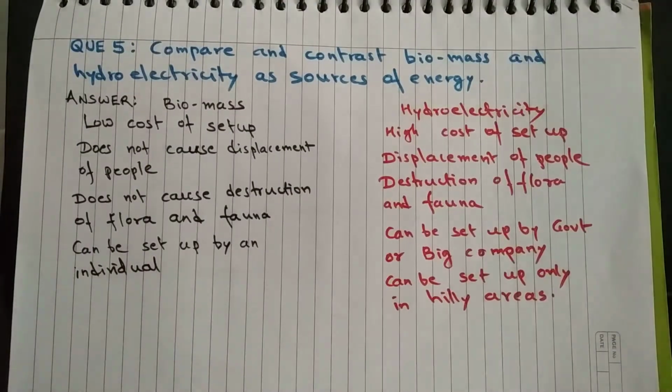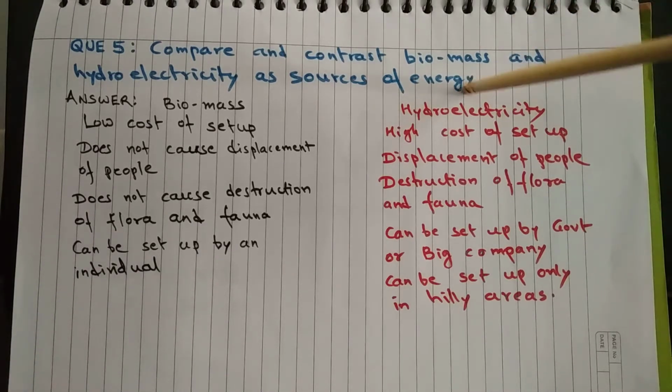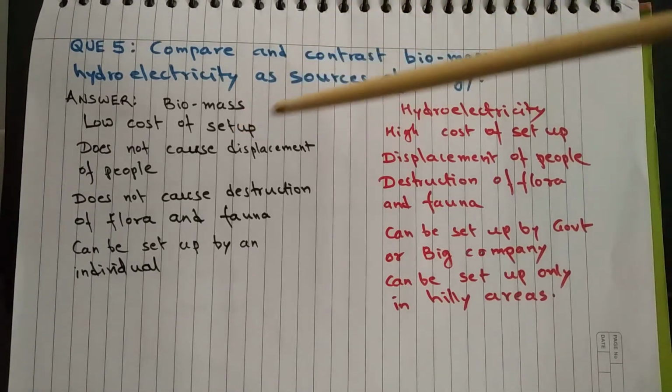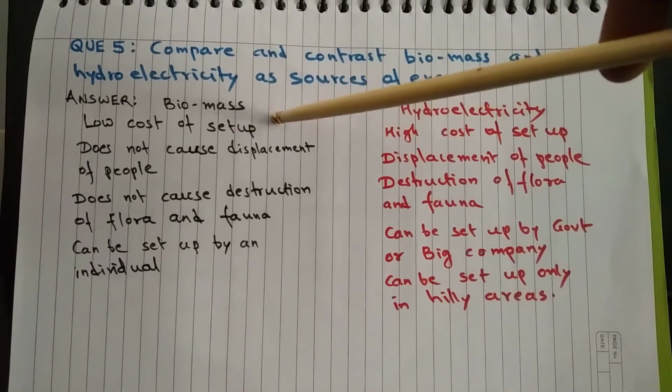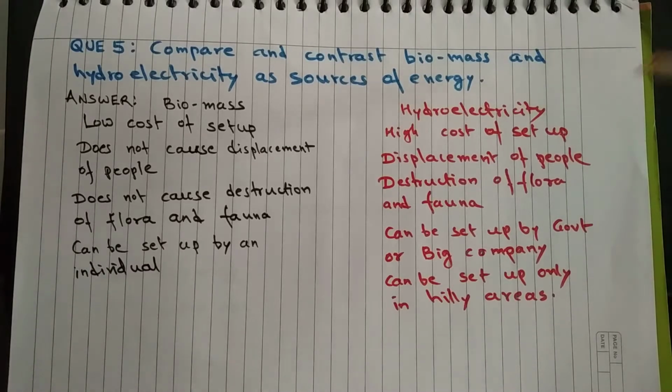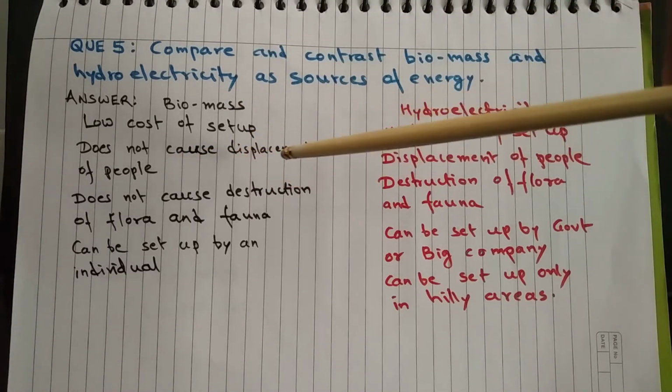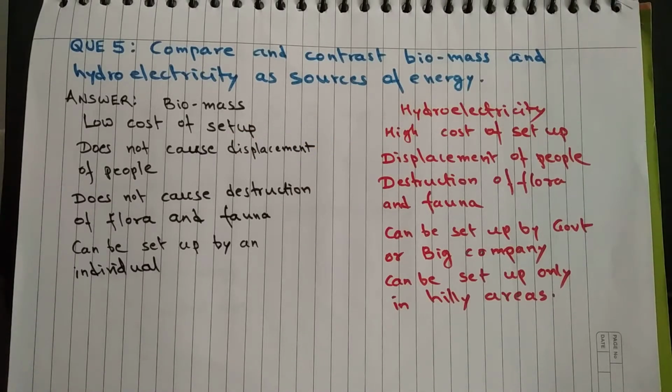Question 5. Compare and contrast biomass and hydroelectricity as sources of energy. In case of biomass, the cost of setup is low, but in case of hydroelectricity, there is a high cost of setup. Harnessing biomass energy does not cause displacement of people. A hydroelectric power plant, when it is set up, results in large scale displacement of people.